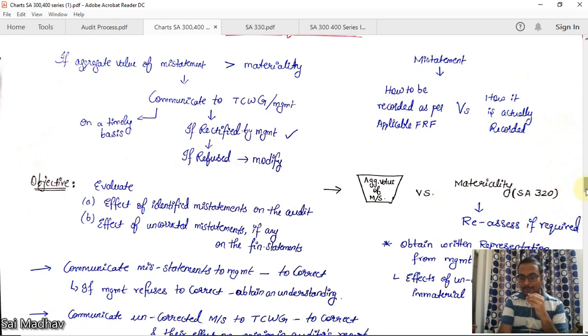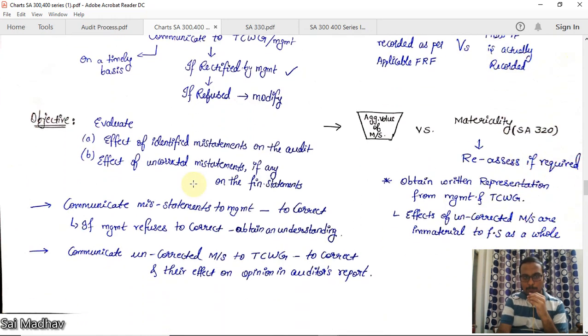Now, we should decide whether it is material or not as per SA 320. Now, what is the objective? One, evaluate the effect of identified misstatements on the audit. Two, evaluate the effect of uncorrected misstatements, if any, on the financial statements. You remember I told you, in this bucket, identified, uncorrected. Now we'll be comparing these two. This materiality we can reassess if required in the performing stage.